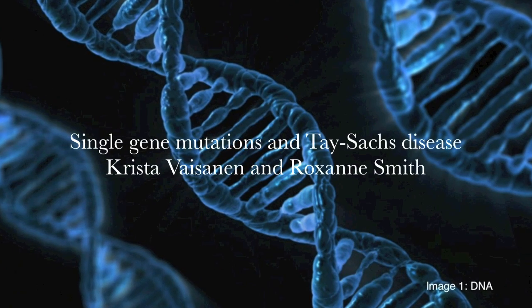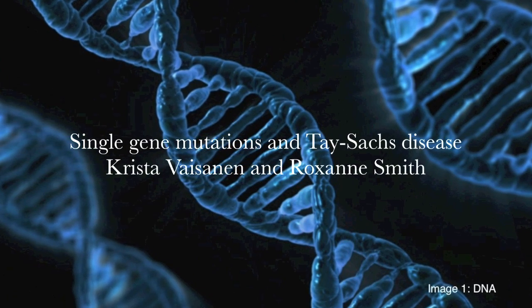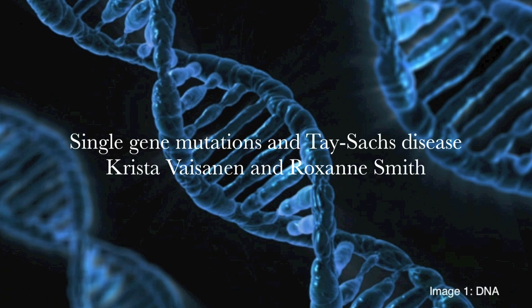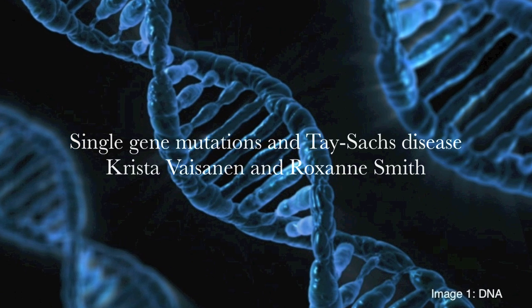Single gene disorders occur when the DNA sequence for a specific protein is missing or altered. Tay Sachs disease is a metabolic disorder derived from a single gene mutation. Tay Sachs was collectively discovered in 1881 by Warren Tay and 1896 by Bernard Sachs. Although they were describing the same disease, it was not until 1930 that it was identified as a metabolic disorder, thus naming the disease Tay Sachs.